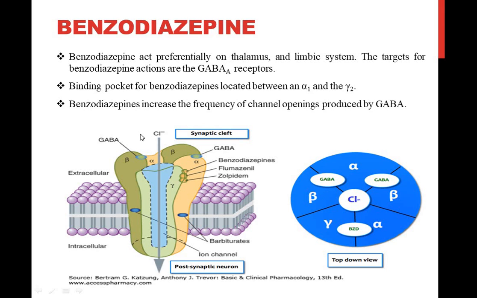And if the chloride channel is open, what will happen? Chloride will come inside, so the membrane potential will go down. If the membrane potential goes down, it will cause sedation. Like a sedative hypnotic, we are saying, but here the effect is mild, so the dose is less.